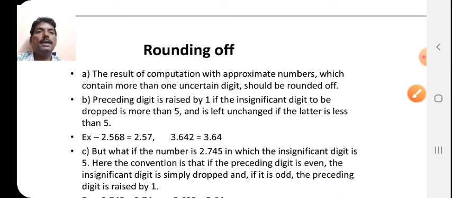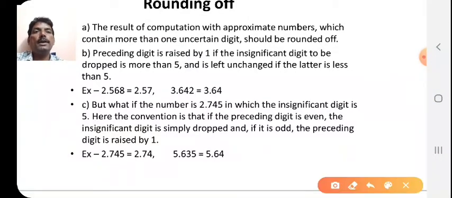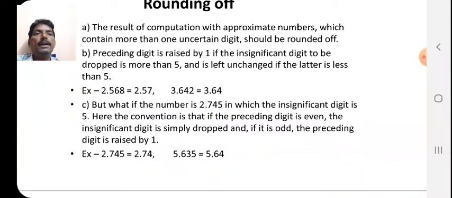So you can say here 2.745. The number which you want to drop is 5, and the preceding digit is 4, therefore you should not add 1 in that one, so ultimately you will get the number 2.74. But if the preceding number is odd, say if you want to drop this 5 and the preceding number is 3, which is odd, then you have to add 1 in that one, so ultimately you will get 5.64. These are the rules for the significant figures.